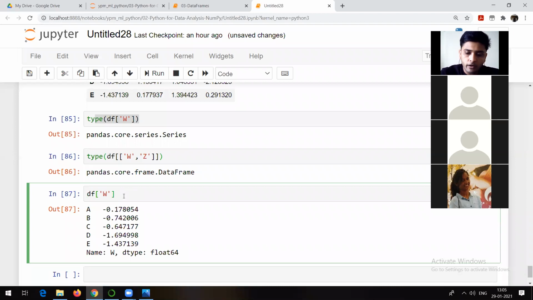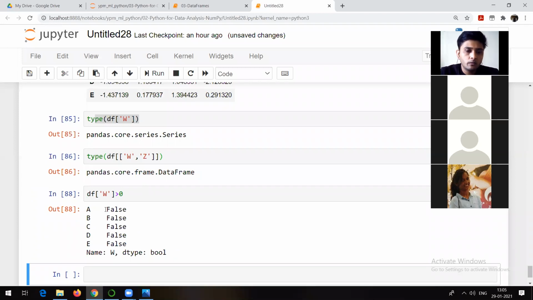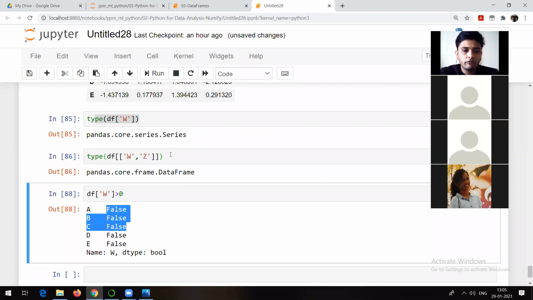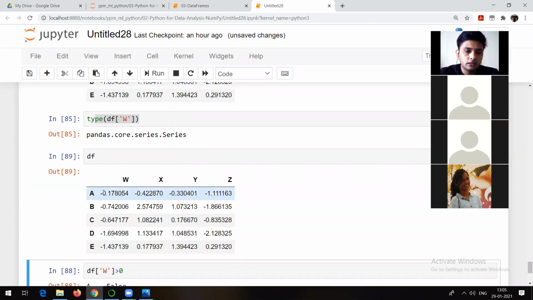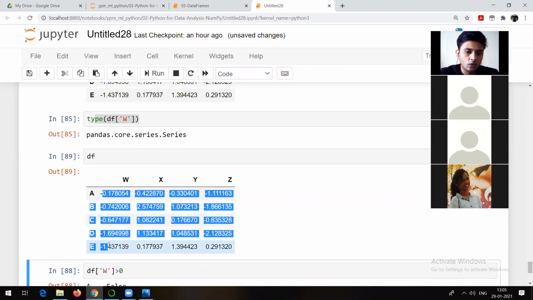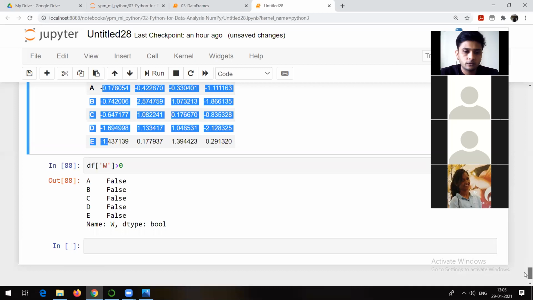But if I try to apply some operator, df of W greater than 0, now see what it is going to give me. In data frame, in this W column, there is no value which is greater than 0. And that's why everywhere I am able to see false, false, false, false, false.